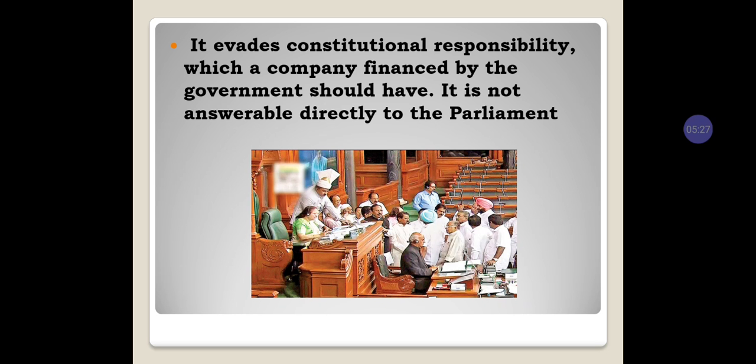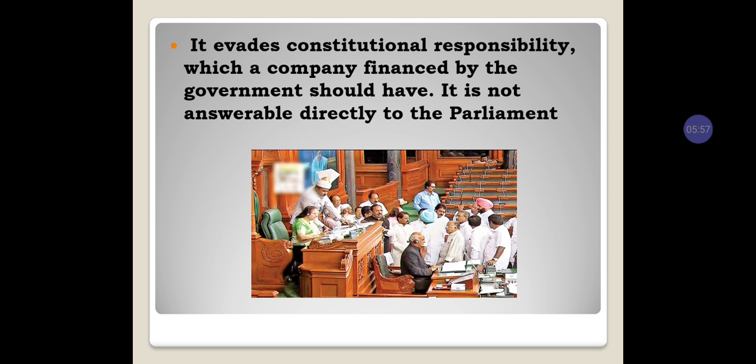A company financed by the government is answerable directly to Parliament. As a government company, its funds and financial activity are governed by the government, and it is directly answerable to Parliament.